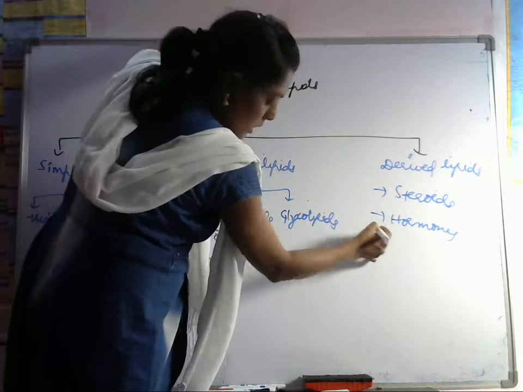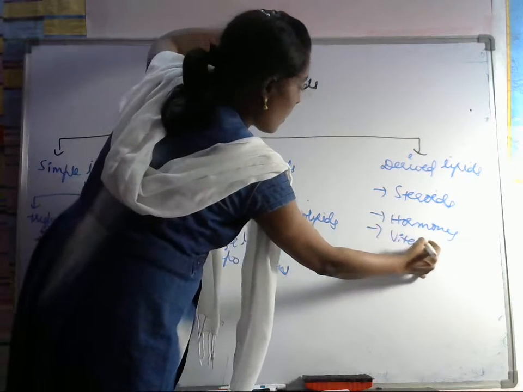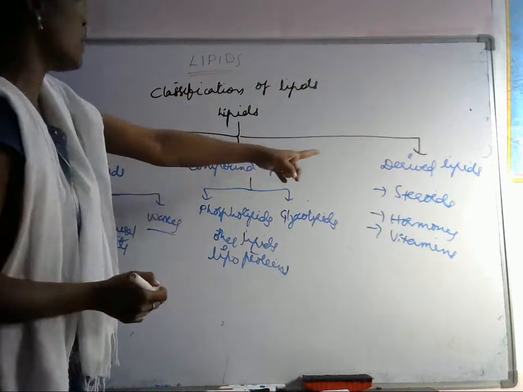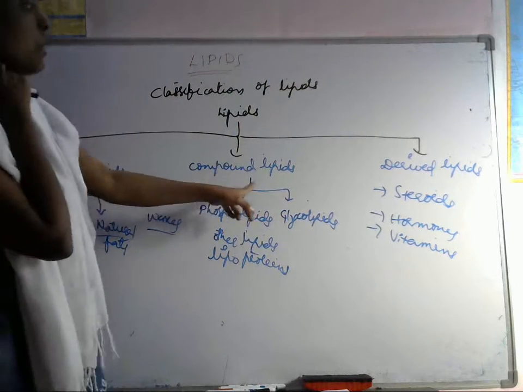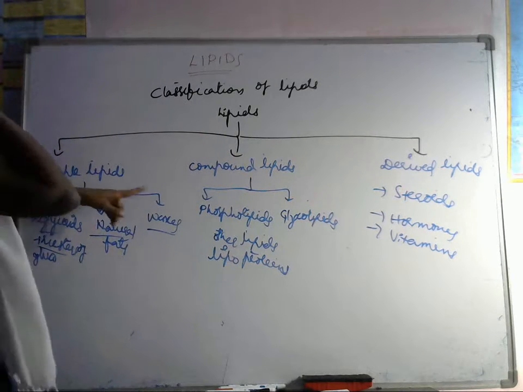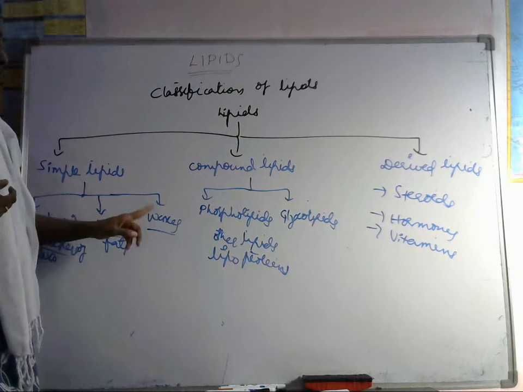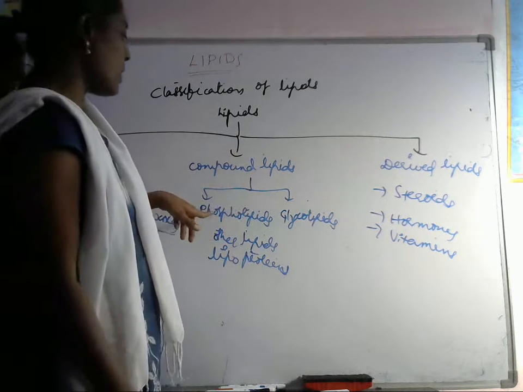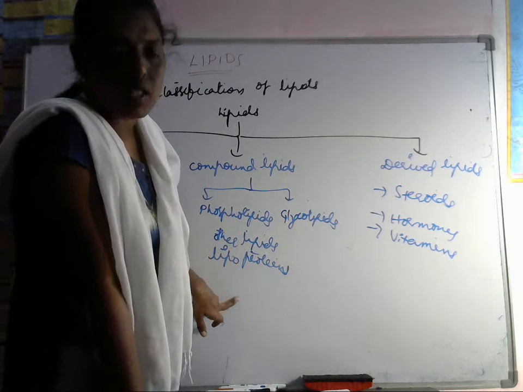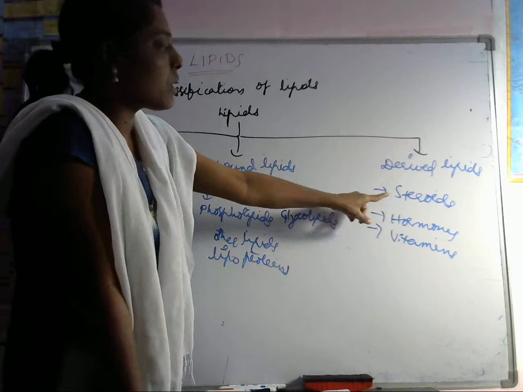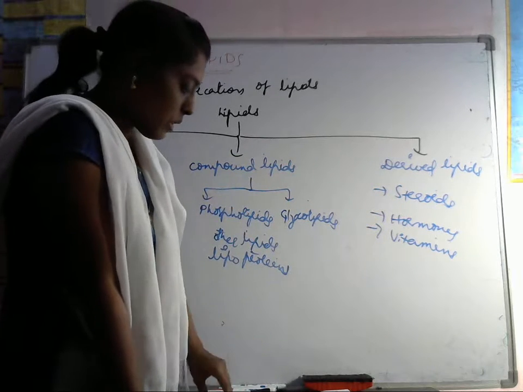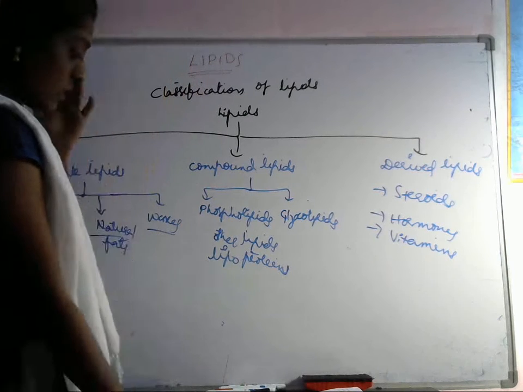These are classified into steroids, hormones and vitamins. So these lipids are classified into three types: simple lipids, compound lipids, derived lipids. The simple lipids are classified into triglycerides, natural fats and waxes. Compound lipids are classified into phospholipids, glycolipids, other lipids, and lipoproteins. Derived lipids are classified into steroids, hormones and vitamins. So this is about this one.